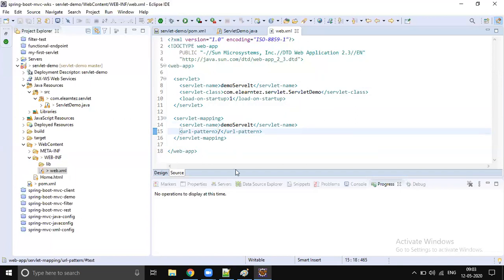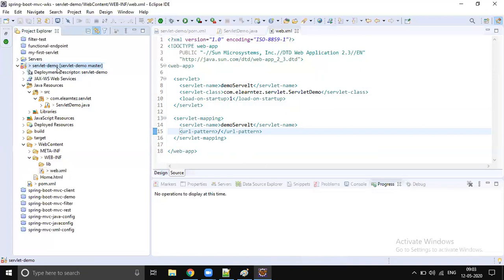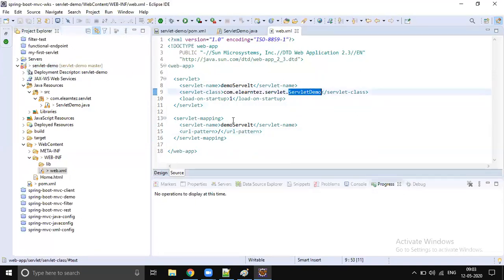Here I gave slash, which means every request coming to my application, after the context path, should go to my ServletDemo.